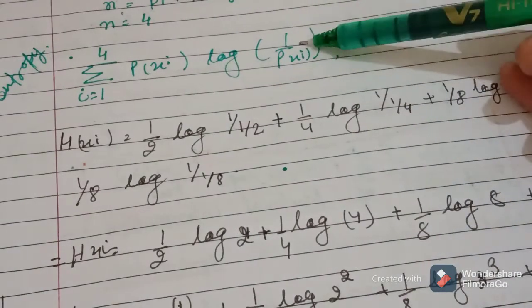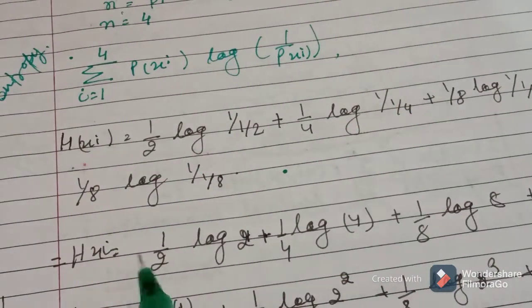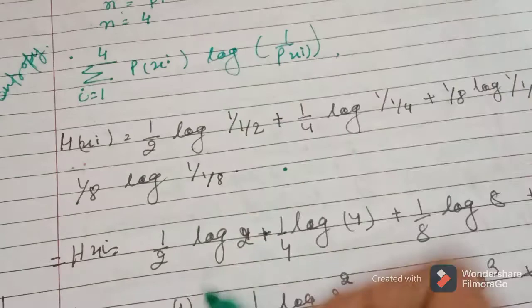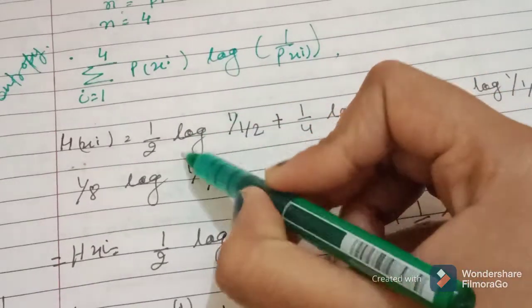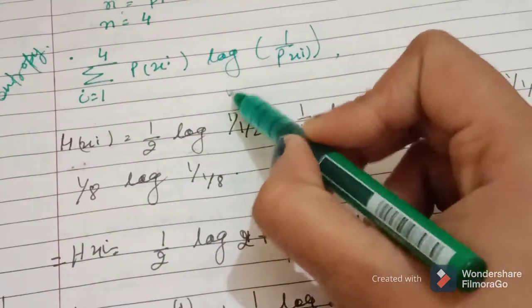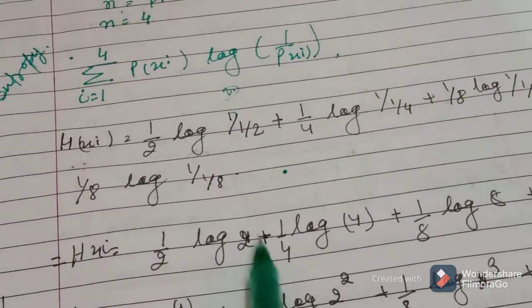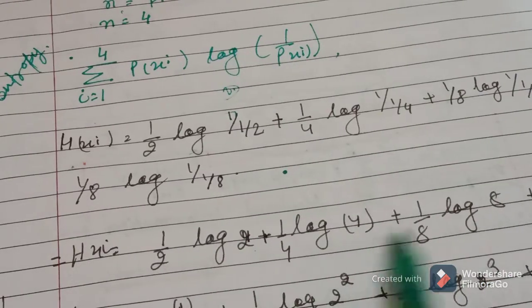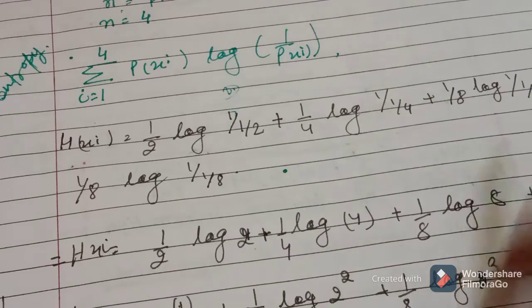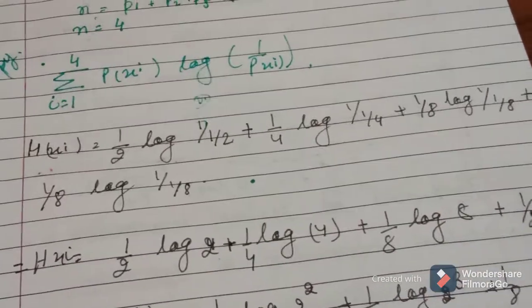We just put it in this formula like that. And how can we solve it? These values will become 1, so here we put 2, 4, 8, 8. You can see now 8, 8.